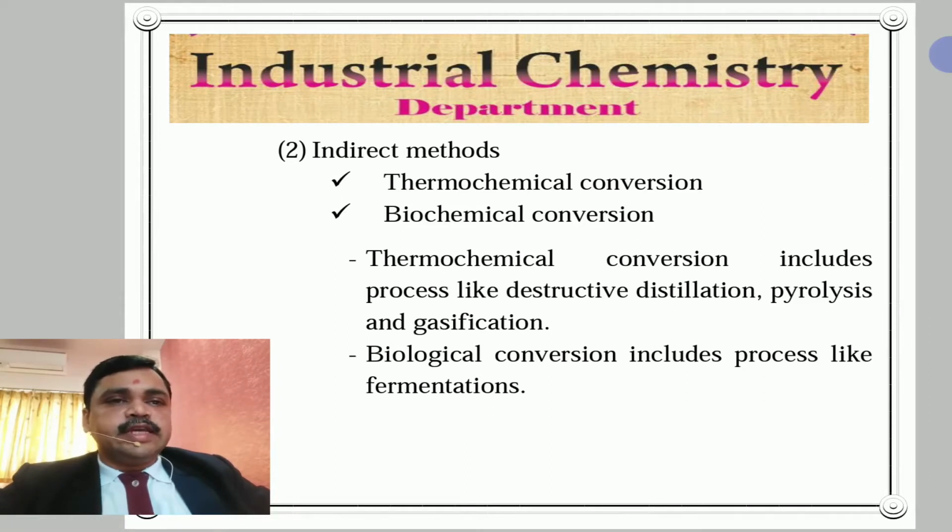Biochemical conversion includes processes like fermentation. So fermentation is biological conversion, while destructive distillation, pyrolysis and gasification are thermochemical conversion.